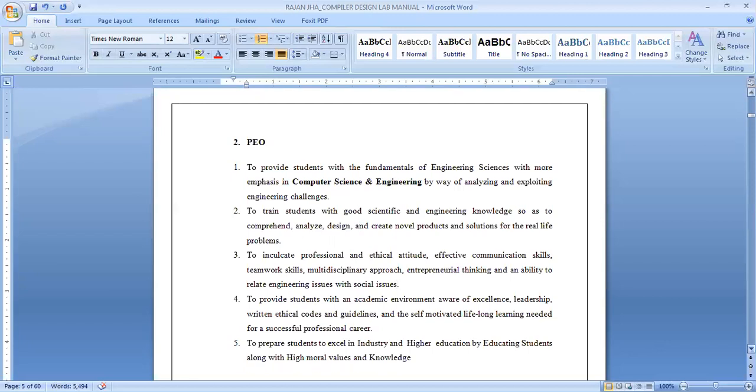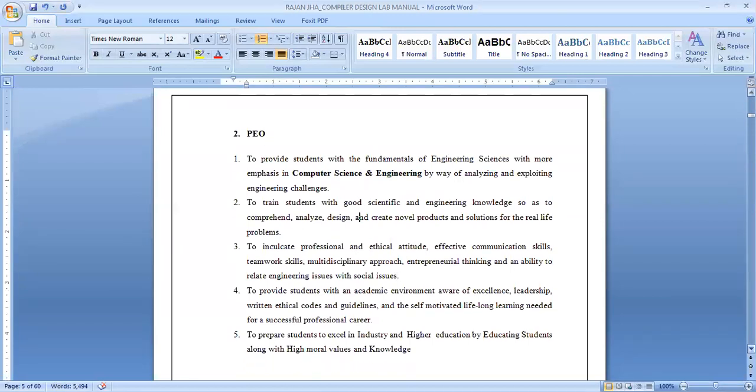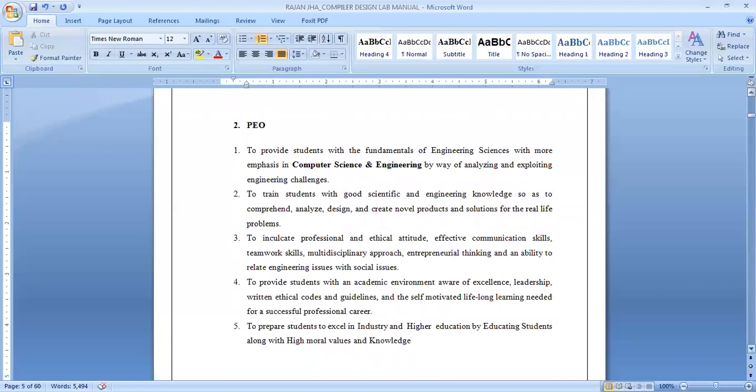Number 3 is to inculcate professional and ethical attitude, effective communication skills, teamwork skills, multidisciplinary approach, entrepreneurial thinking, and an ability to relate engineering issues with social issues.